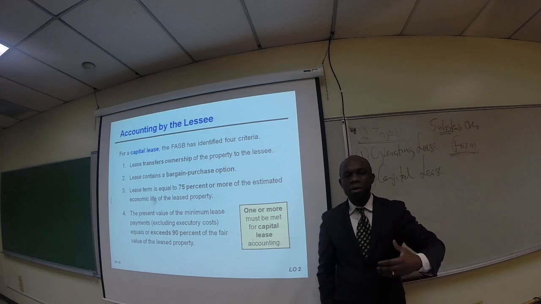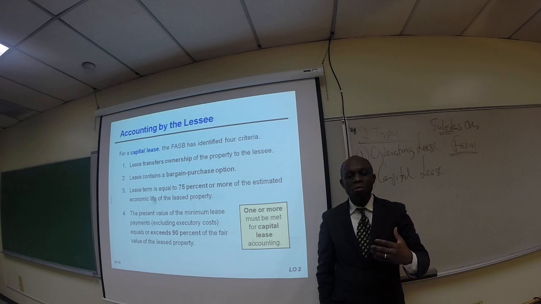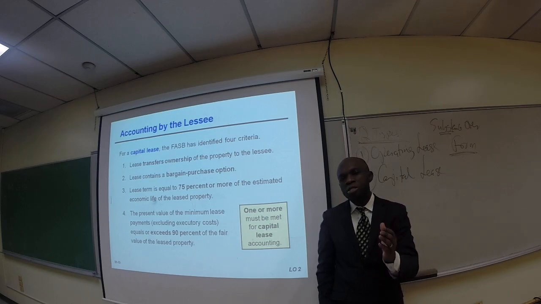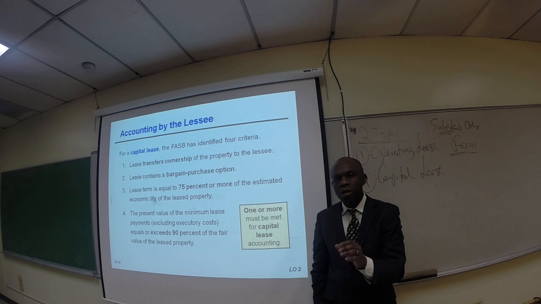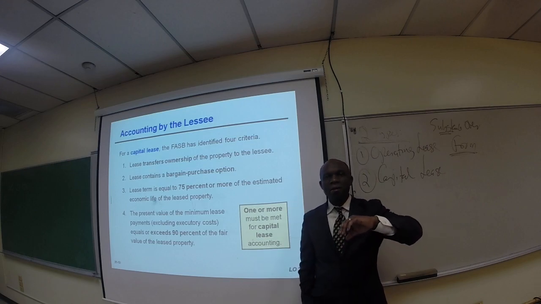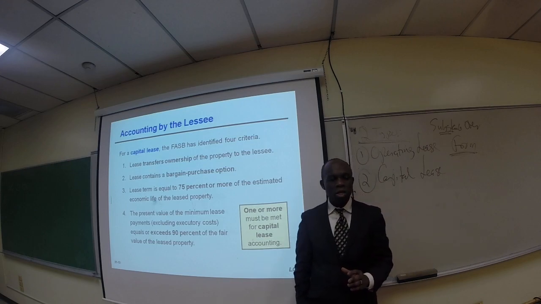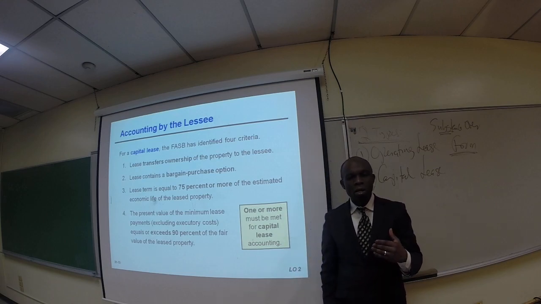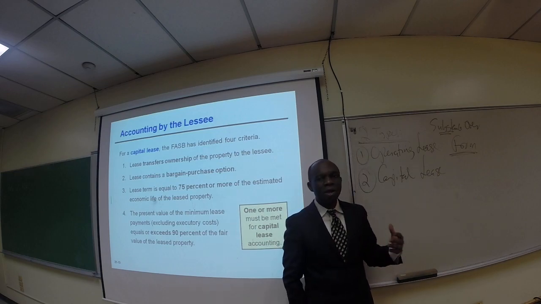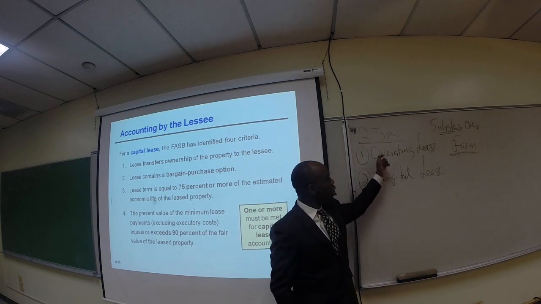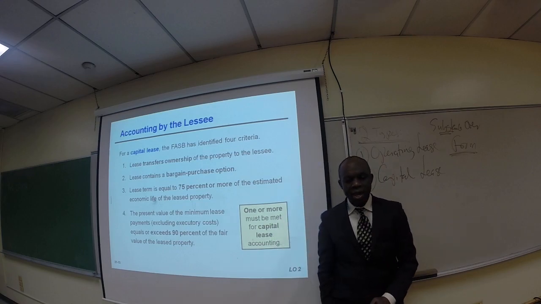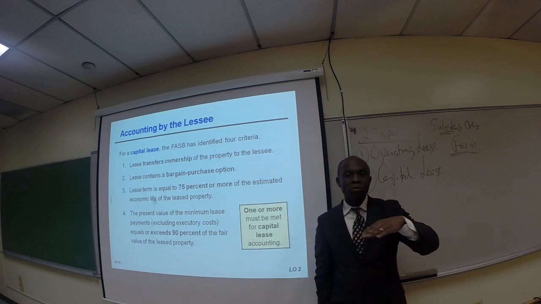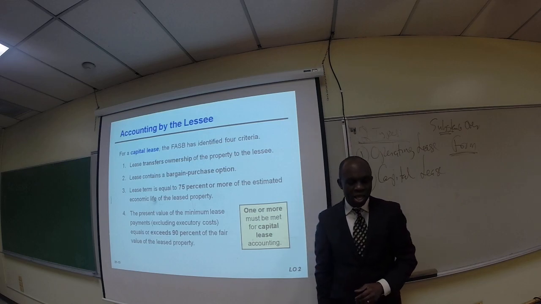We are still talking about how to account for lease transactions from the standpoint of the lessee, not the lessor now, because that is the first part of the whole chapter, accounting by the lessee. So, in part 1, we talked about the fact that we have two types of lease. We have the operating lease, we also have the capital lease. Again, from the standpoint of the lessee, not from the lessor.